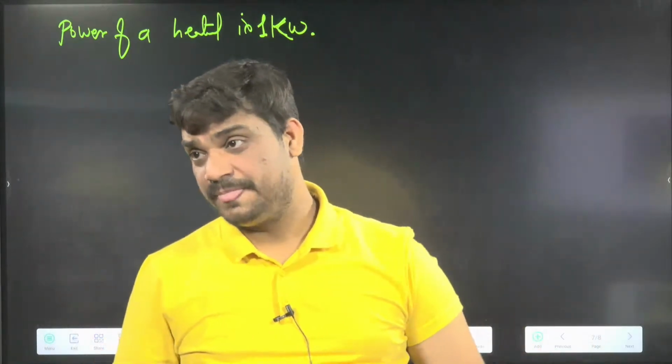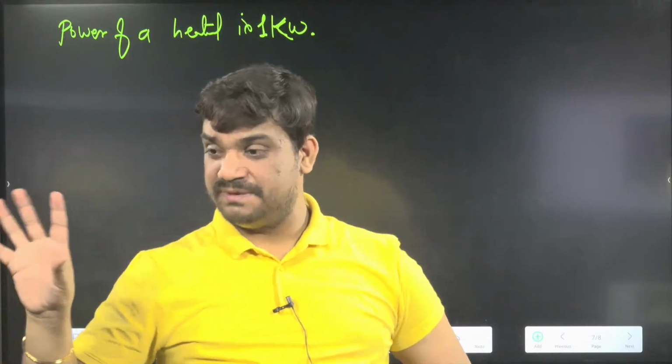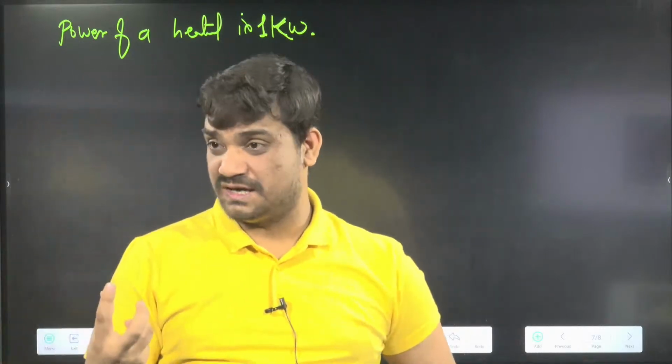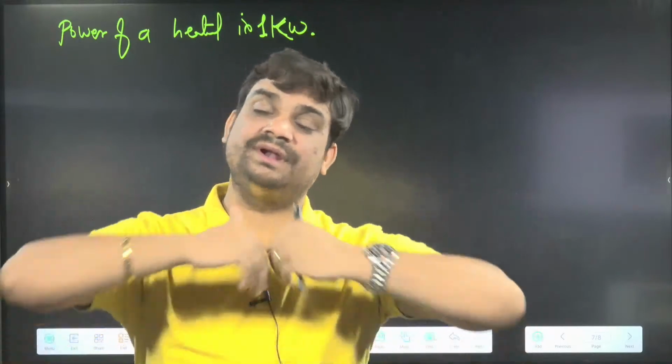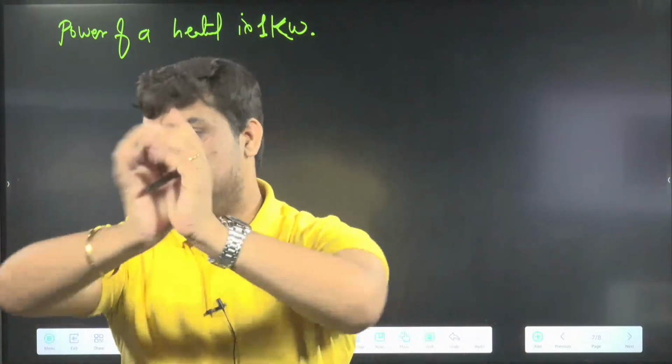We will have some rated power, which is the ideal power, but we are not going to use that one. Some losses are there, and your heater is quite open, so losses to the surroundings are always associated. Its efficiency is not actually 100%.